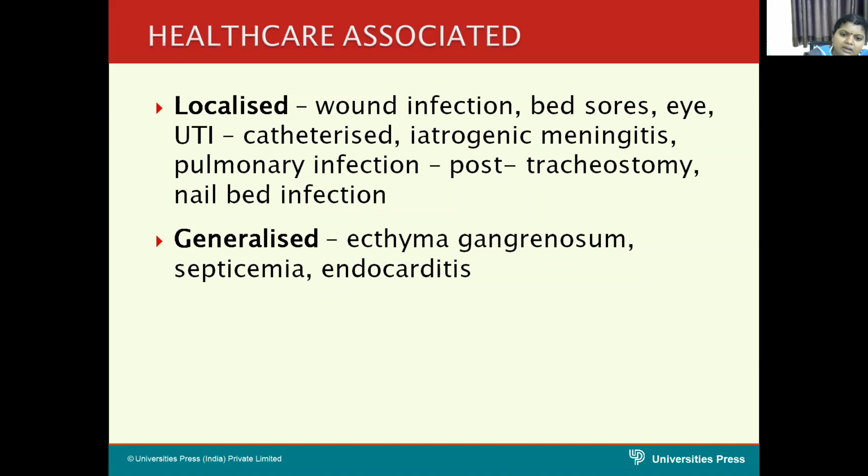And ecthyma gangrenosum is the most important skin lesion you can see in Pseudomonas infection. Other skin infections can also be seen, but ecthyma gangrenosum is the most important skin lesion in generalized Pseudomonas infection.